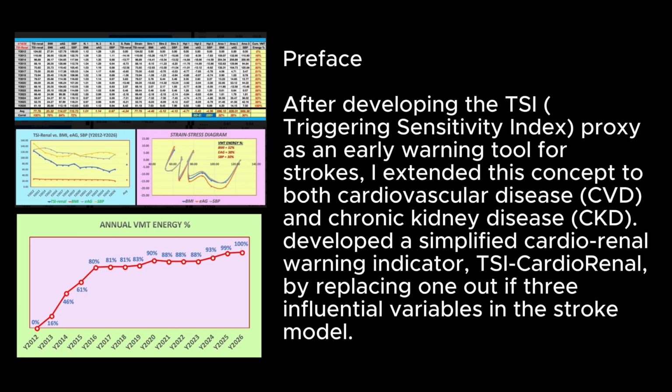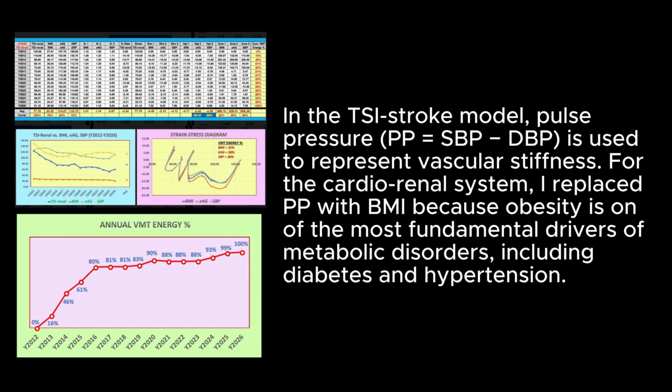After developing the TSI (Triggering Sensitivity Index) proxy as an early warning tool for strokes, I extended this concept to both cardiovascular disease (CVD) and chronic kidney disease (CKD). I developed a simplified cardiorenal warning indicator, TSI CardioRenal, by replacing one of the three influential variables in the stroke model. In the TSI stroke model, pulse pressure PP = SBP - DBP is used to represent vascular stiffness.